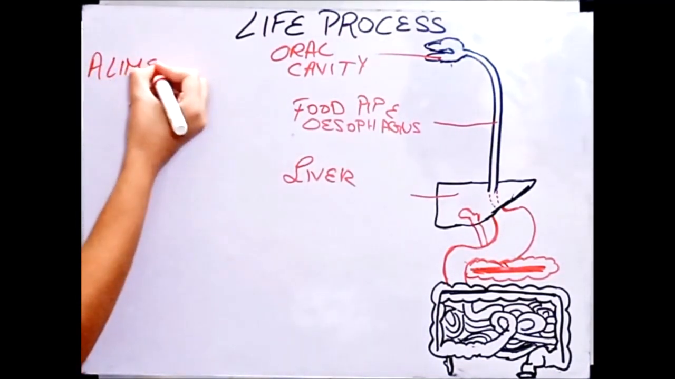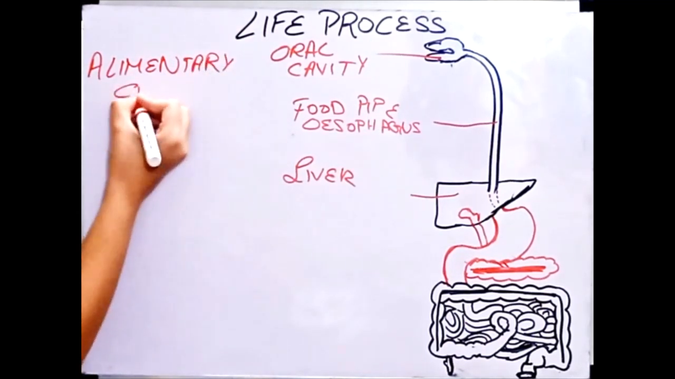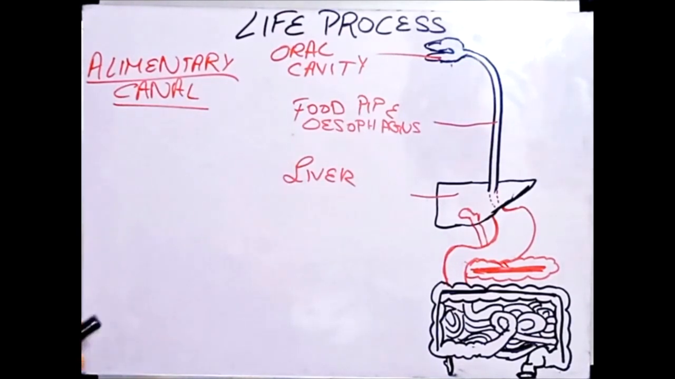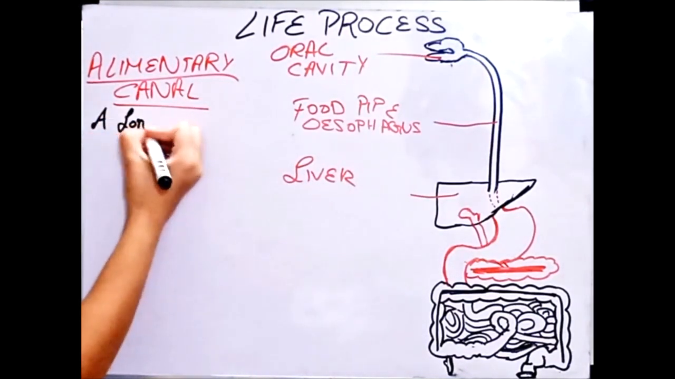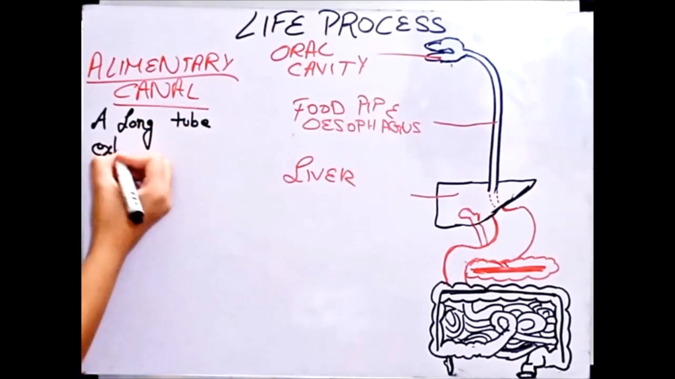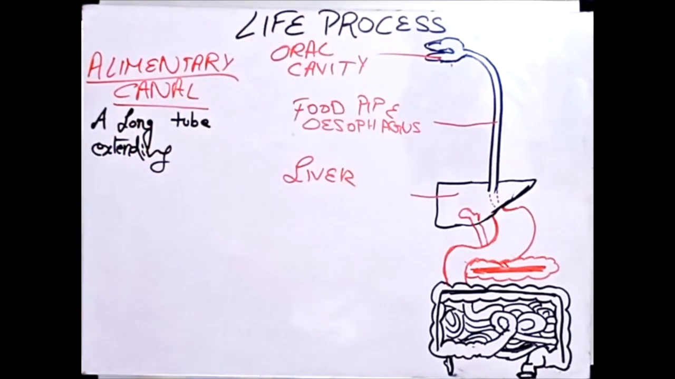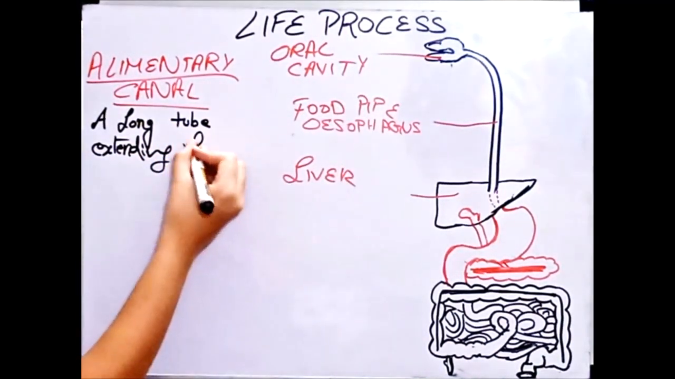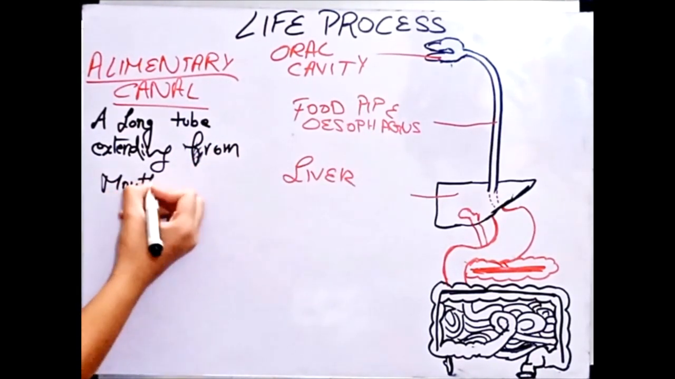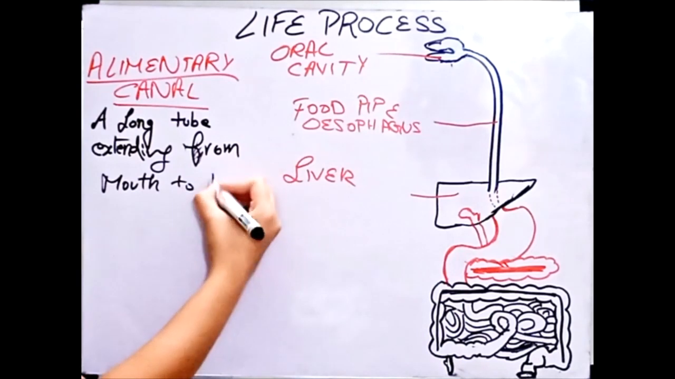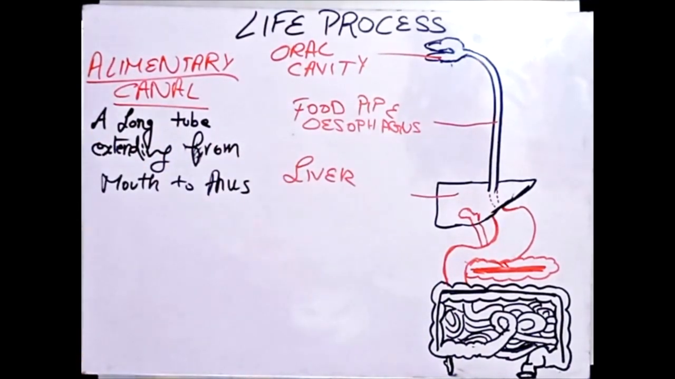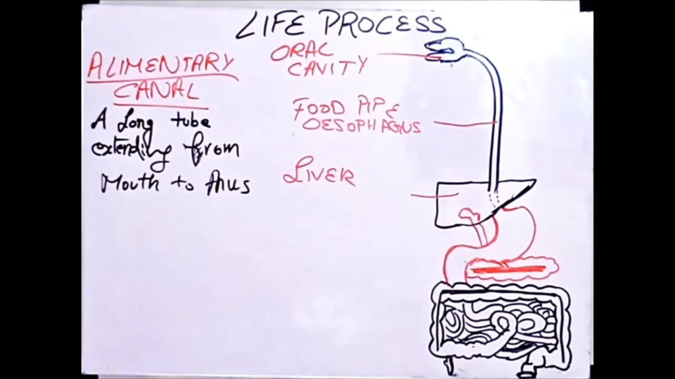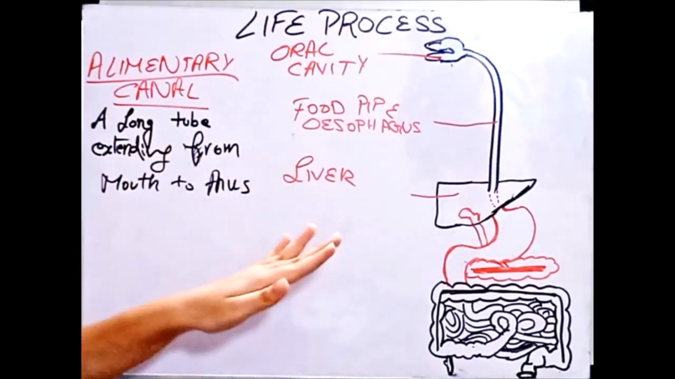First is the alimentary canal. What is the alimentary canal for you? When you hear the term alimentary canal, what comes to your mind? So the alimentary canal is nothing but a long tube, extending from the mouth to the last, which is the anus. So it's just a long tube. I'm just talking about a long tube. In this, your liver and pancreas are not included. Means in the alimentary canal, no glands are included.